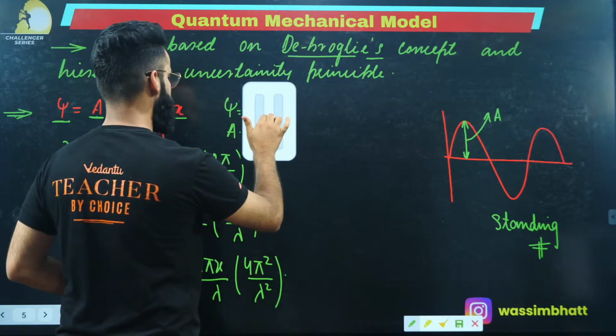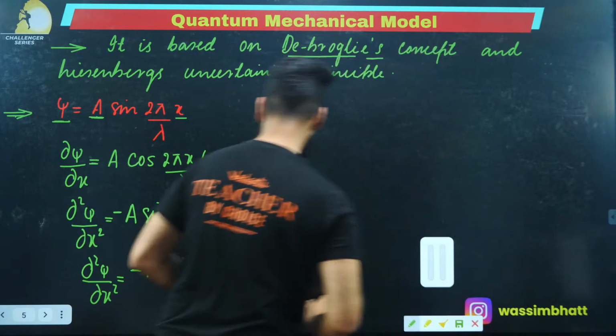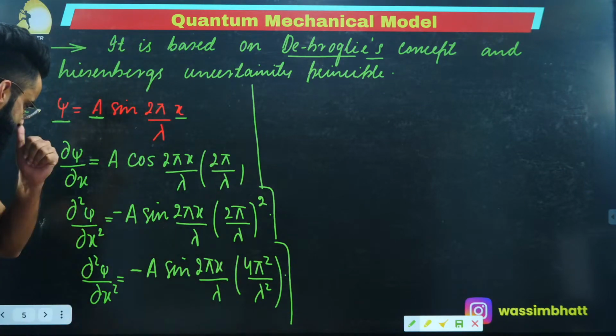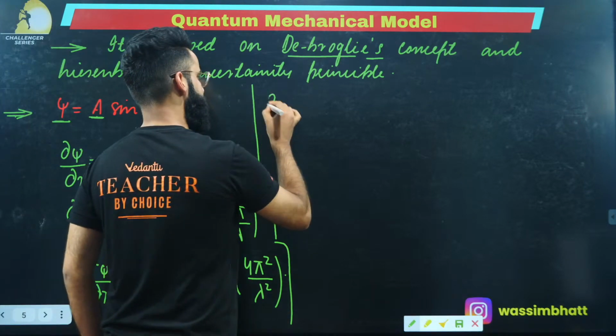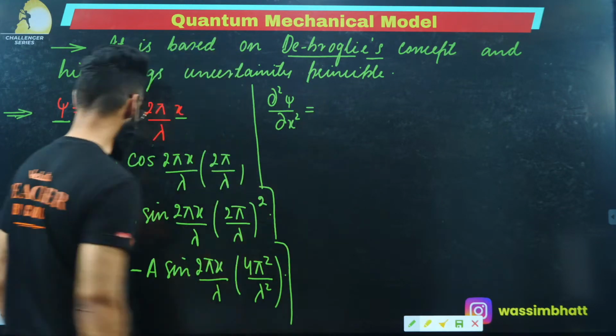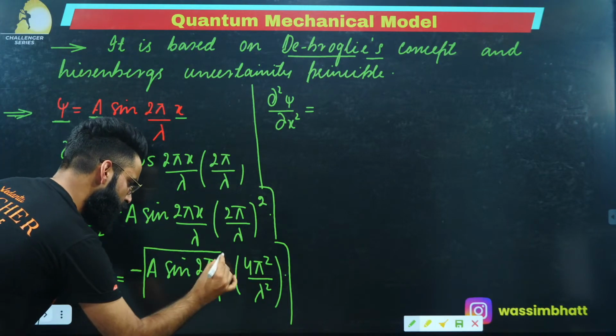I'm sure this is something which you would have already written, correct? Let me erase this part over here. Now, we will understand a few important things, and remember this. I'm going to write something like this: dou square psi upon dou x square is equal to, see, a sine 2 pi x divided by lambda.